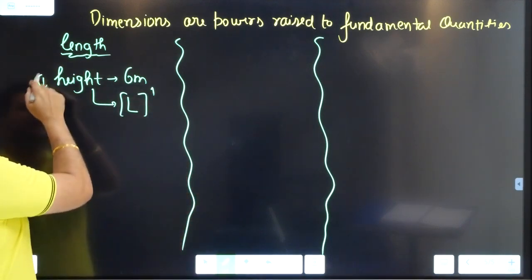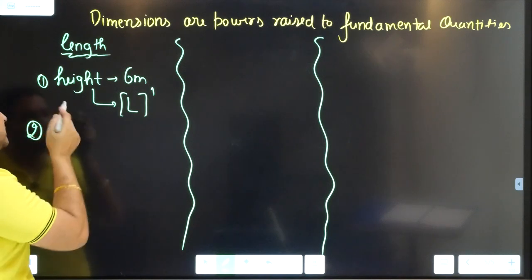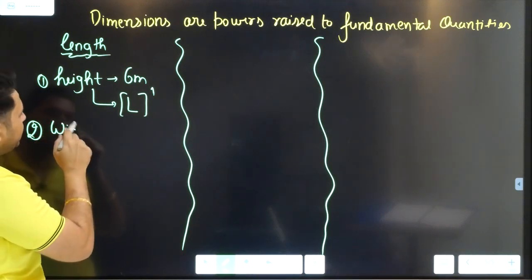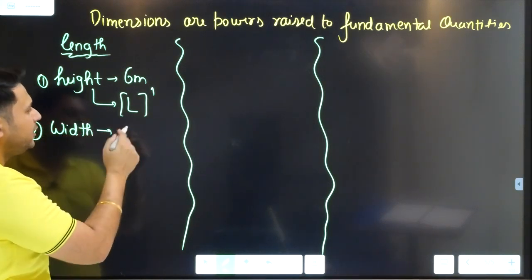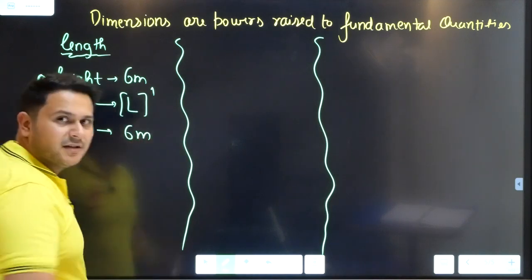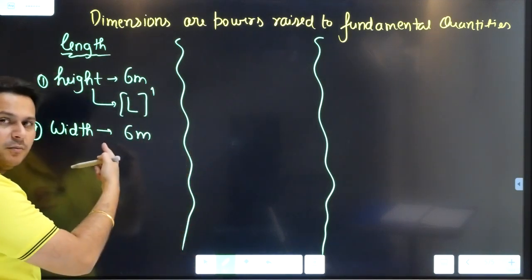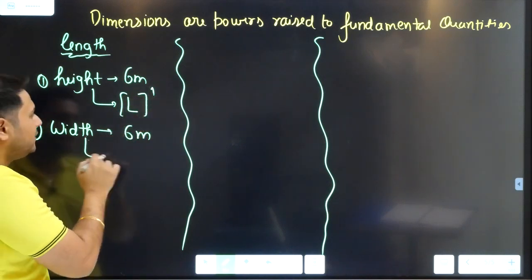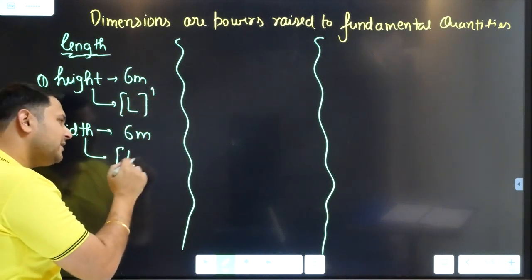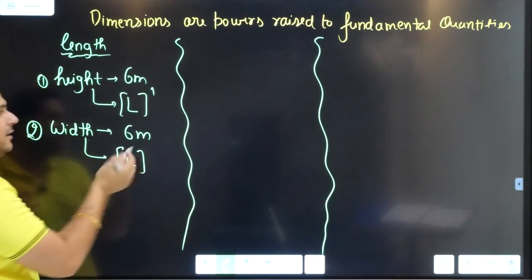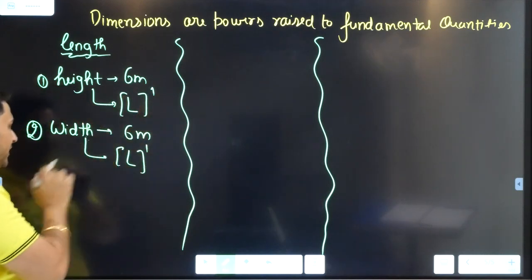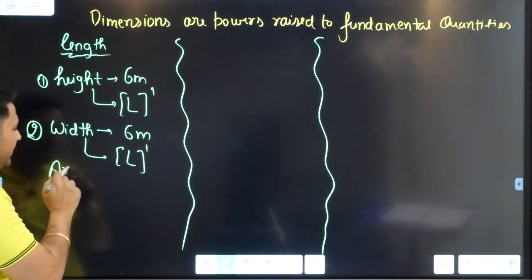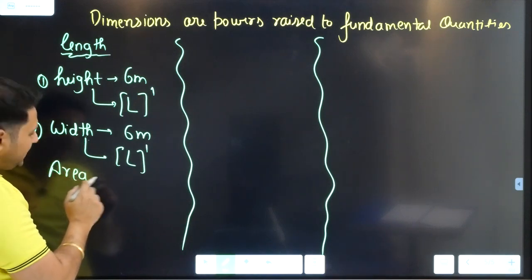Now, the second will make it even clearer to you. Suppose the width of a particular box is 6 meters again. This is again a distance, which can be represented by another L, that is again power 1. But what is the area?